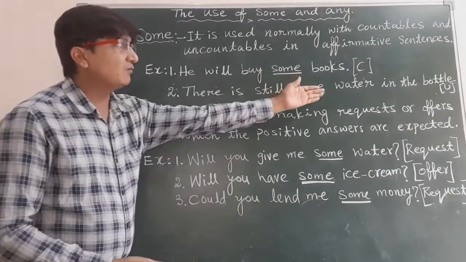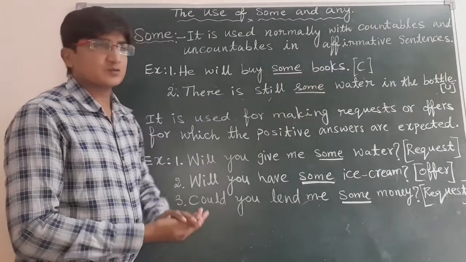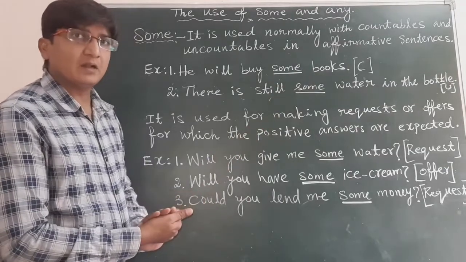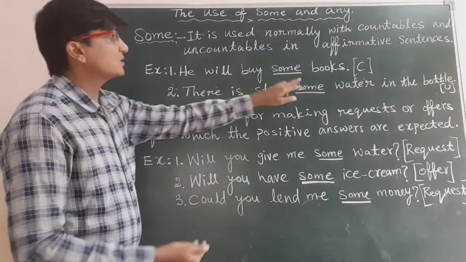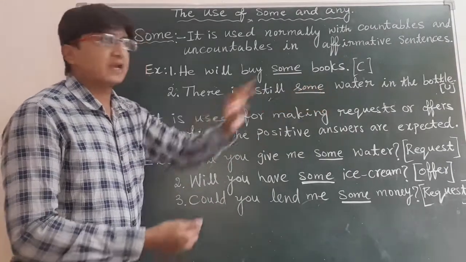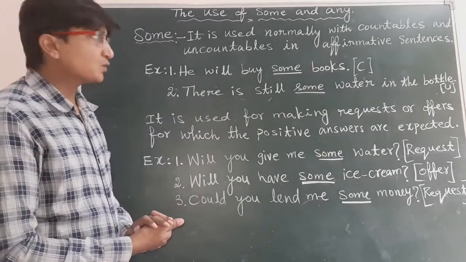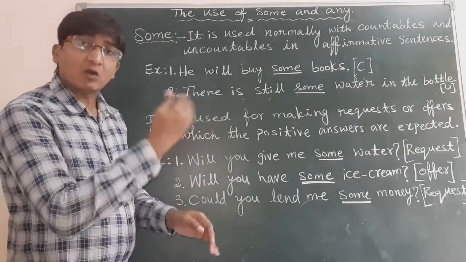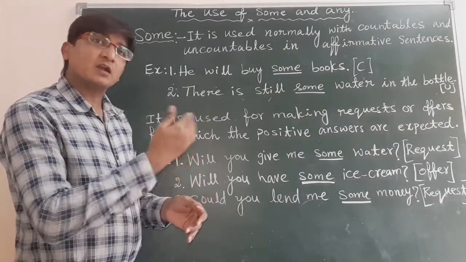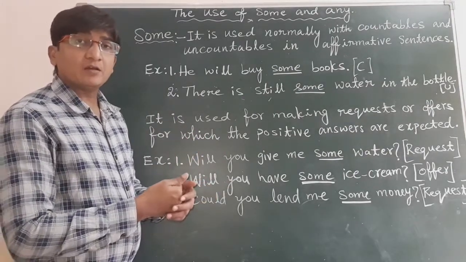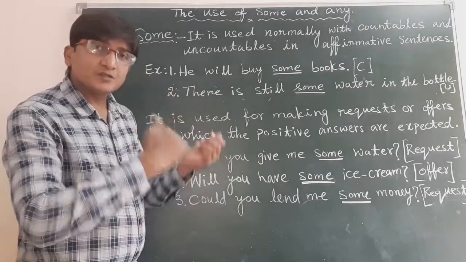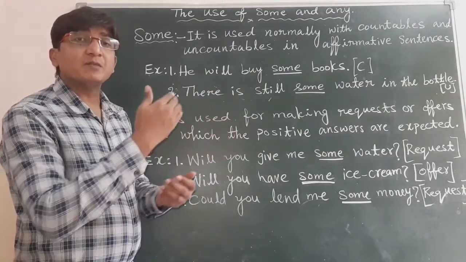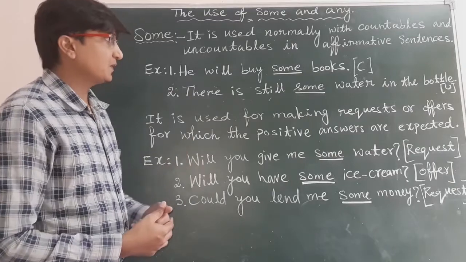Water we can't count, so water is an uncountable noun. Here we can say some water. Like this we can use some with countables and uncountables in positive or affirmative sentences.